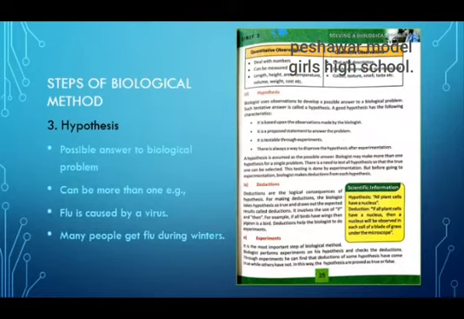Third step of biological method is hypothesis. After making a number of observations, scientists get some clues. With the help of such clues, they try to give answers to the problem. Such answer that leads them to result is called hypothesis. Hypothesis can be more than one for a given problem. For example, after examining flu patients, biologists can say that flu is caused by virus, or it can be like many people get flu during winters.